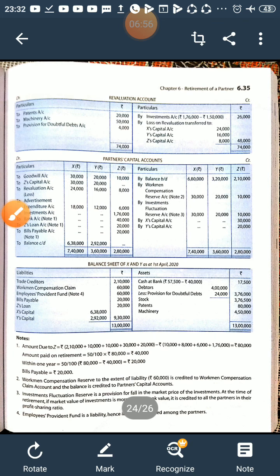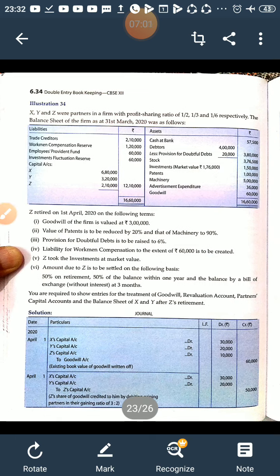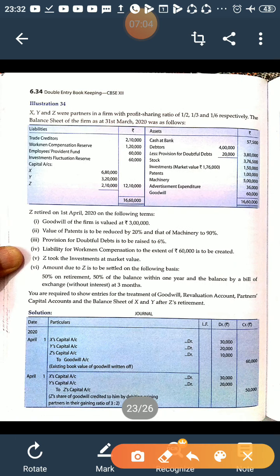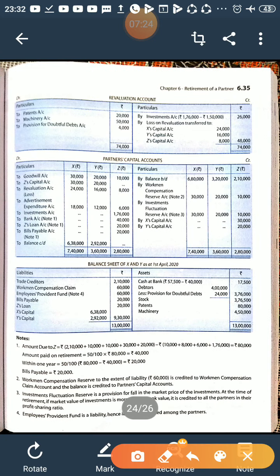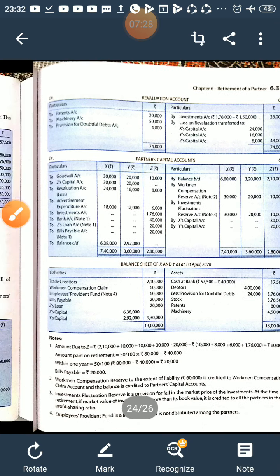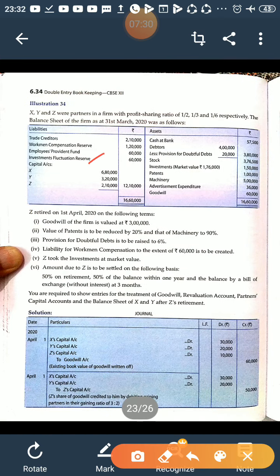Right, nothing will be shown as a workmen compensation fund in the balance sheet because it is already written off. Next item given in the question on the liability side is employees provident fund. So there is no adjustment related to employees provident fund, and it is not a reserve, it's a normal liability. So there is no change, so it will be shown in the balance sheet as it is, employees provident fund 60,000.